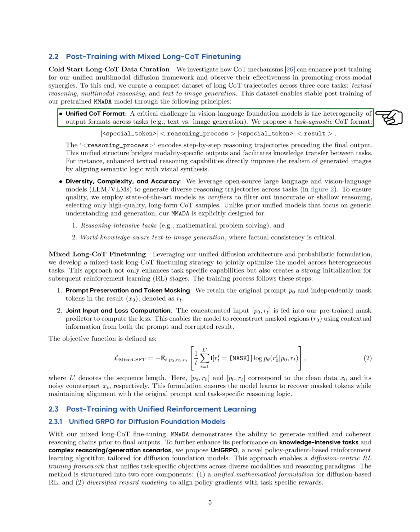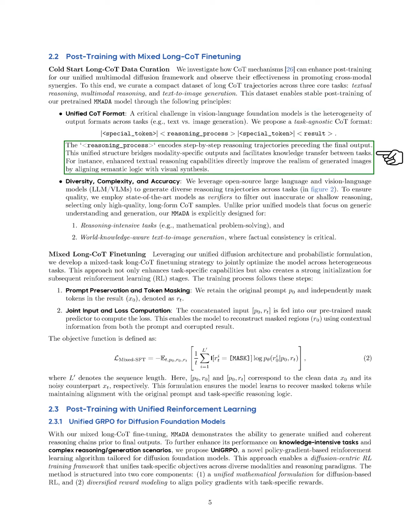First, we establish a unified COT format. A significant issue with vision language models is the variety of output formats for different tasks, such as text and image generation. We propose a task-agnostic COT format where the reasoning process is documented step by step before reaching the final output. This consistent structure helps connect different types of outputs and allows knowledge to flow between tasks. For example, better textual reasoning can lead to more realistic images by aligning the logic of text with visual creation.